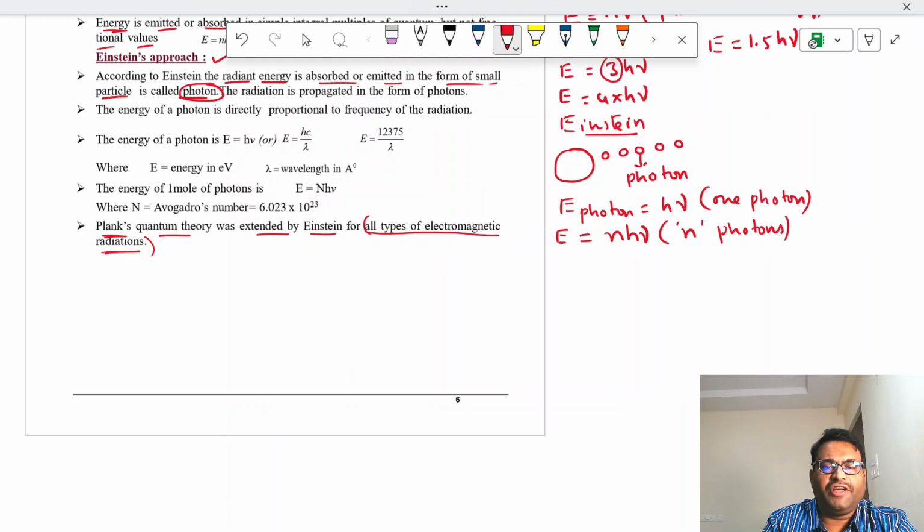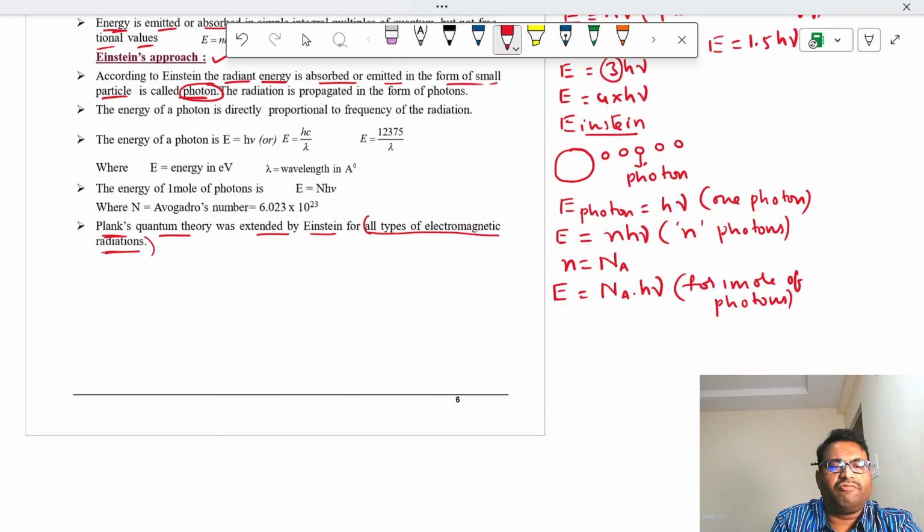If n is equal to capital Na, the number of photons is the Avogadro number, then E is equal to Na into h nu for 1 mole of photons. And 1 mole, we already know, is 6.023 into 10 power 23.